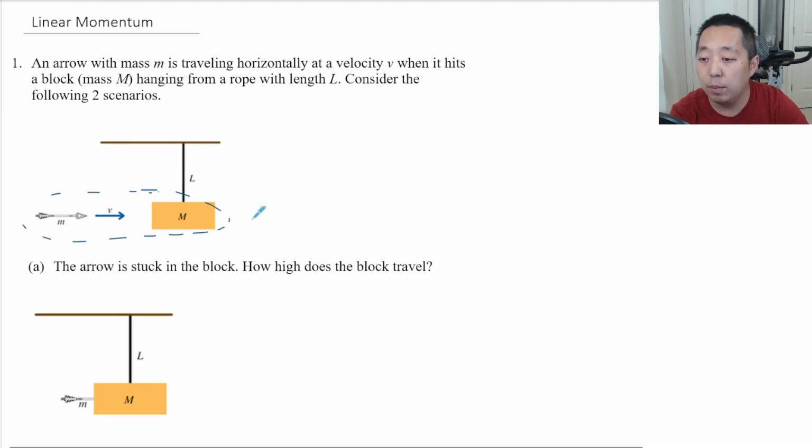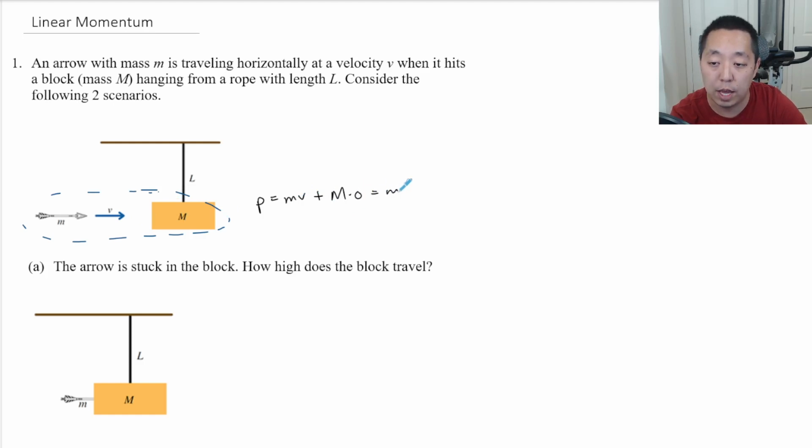All right, so what is the momentum of the arrow and block system? Well, the arrow has a mass m with a velocity v, and the big block has a mass capital M and a velocity 0. So it's just mv here. Now, why is the momentum conserved? Well, clearly the block and the arrow exert a force on each other, but the only forces acting on this system are gravity and the tension force upward.